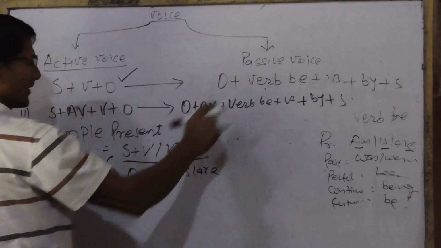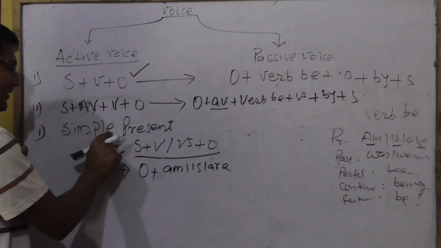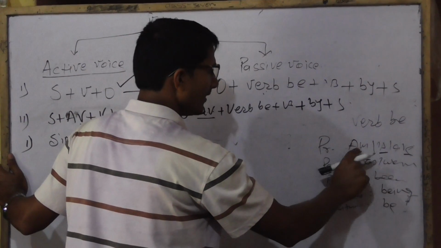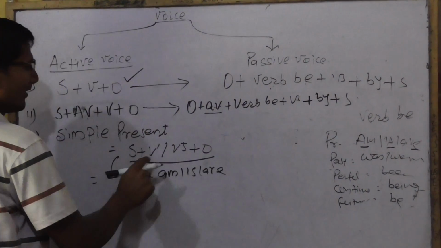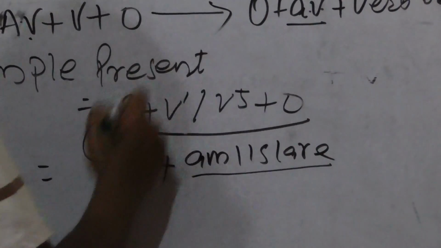After verb be, why here am is are? It means this is present tense, and in present tense, verb be becomes am is are. That is why in the place of verb we have written am is are.